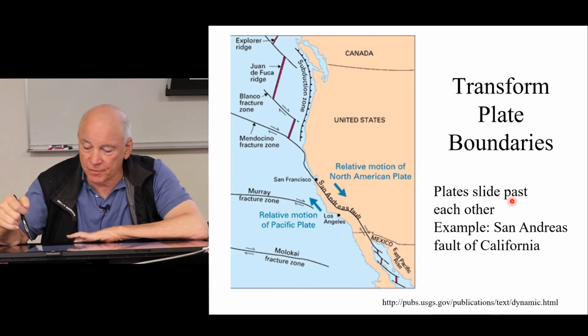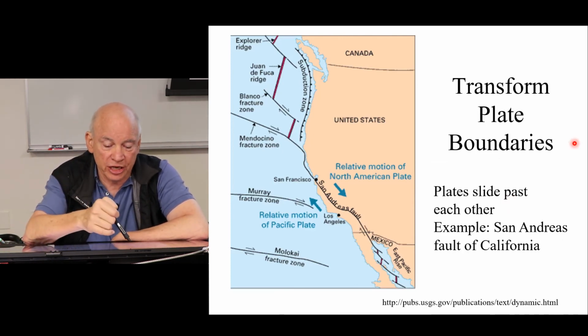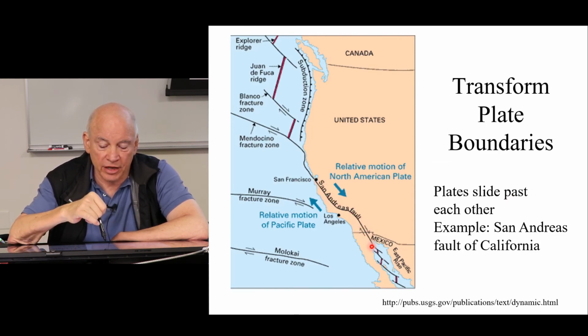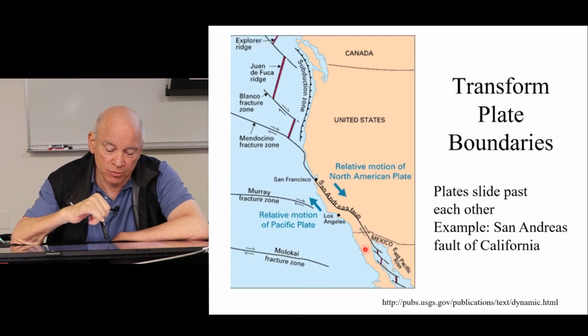So here's an example of a transform plate margin. Here there's the San Andreas Fault, which goes right through San Francisco and then comes into Latin America, and then it joins up with the spreading centers here in Baja, in what's called the Gulf of California, and that's Baja, California.